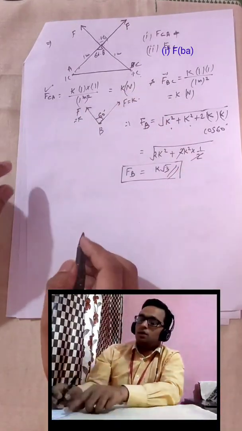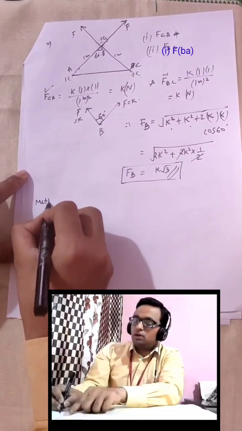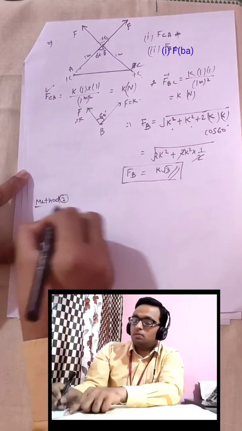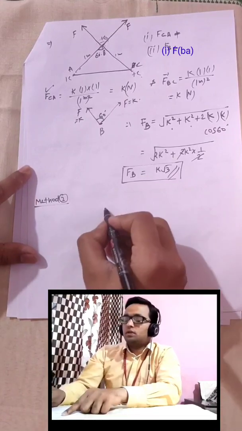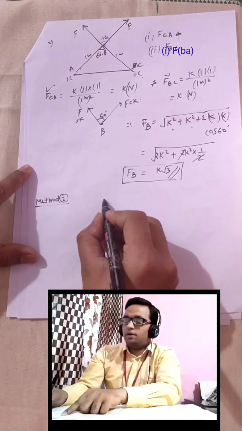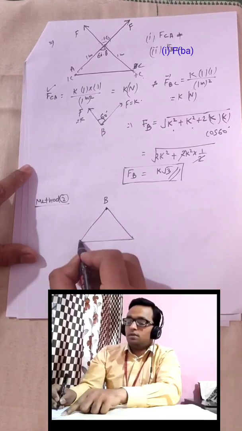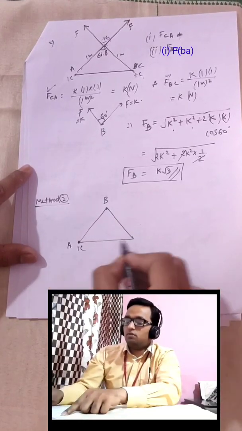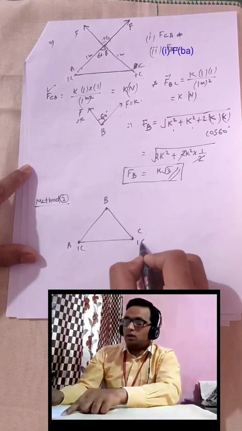So this is method number 1. Now let me tell you method number 2 by which you can solve this. Suppose we have this point over here, and this point has 1 coulomb, this point also has 1 coulomb.